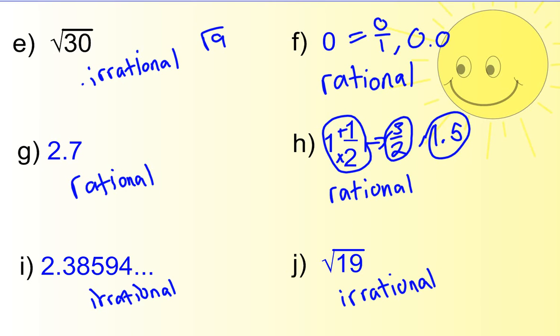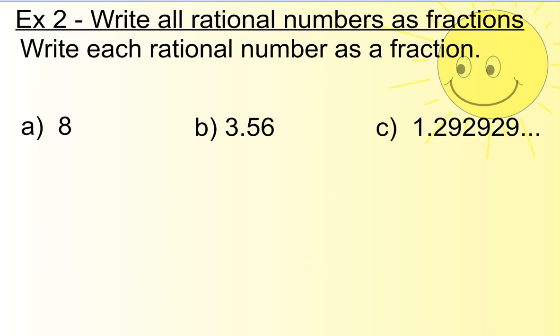So, rational numbers you can write as fractions. Irrational numbers you cannot. So, example 2 here says we're going to write all rational numbers as fractions. So every one of these numbers, we're going to show you how it can be written as a fraction. So the first one, super simple. Anytime you have a whole number, to turn it into a fraction, you put it over 1. So this 8 as a fraction is just 8 over 1. Super easy.